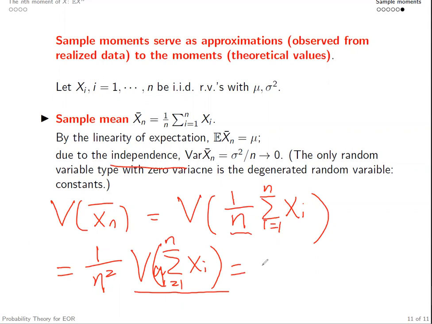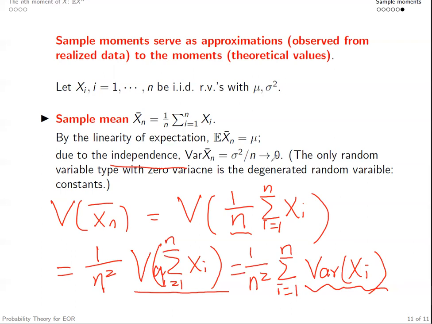When we have independence, we can interchange the order of variance and the summation. So the variance of the summation of independent random variables is essentially equal to the summation of each variance of Xi. Now they have identical distributions, so their variances are also the same, equal to sigma square. And there are n sigma squares summed together divided by n to the power 2. So the variance is essentially equal to sigma square divided by n.